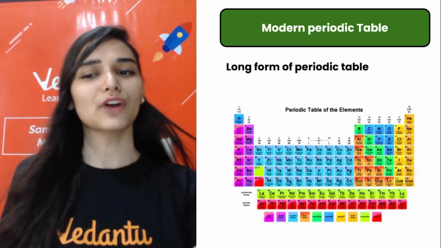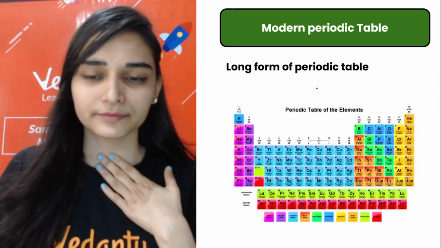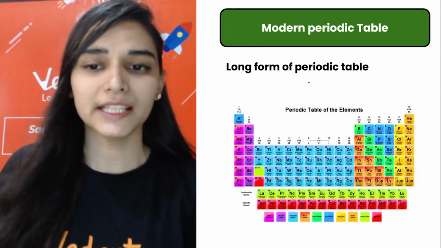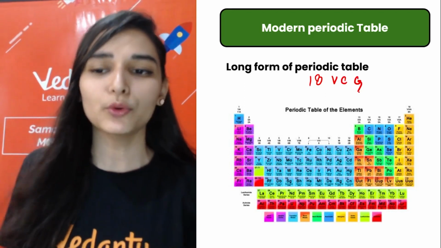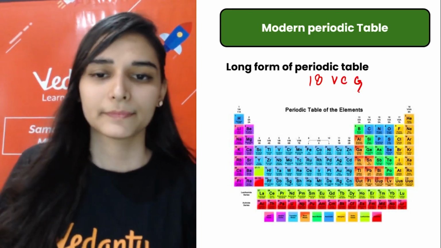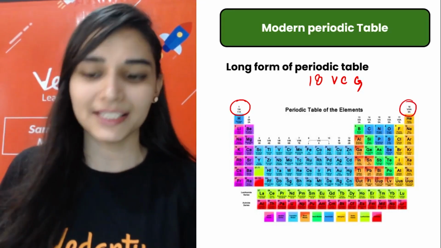So this is the long form of periodic table. यहाँ पर आप देख सकते हो now. Now we have 118 elements and there are 18 vertical columns that are known as groups. देखो 1 and here 18. Noble gases now are discovered.